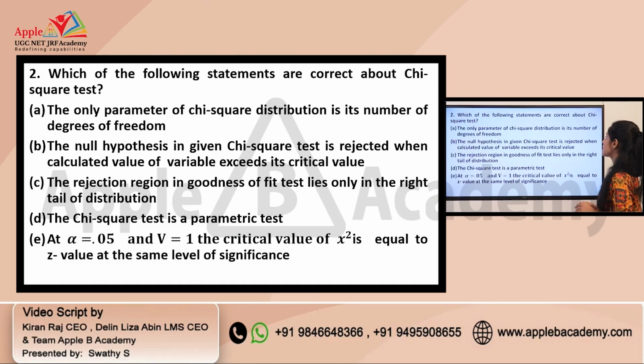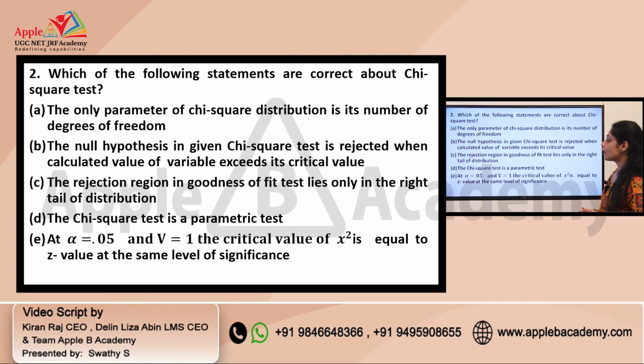Which of the following statements are correct about the chi-square test? This is actually from the area of statistics. Option A, the only parameter of chi-square distribution is its number of degrees of freedom. B, the null hypothesis is rejected when the calculated value of the chi-square variable exceeds its critical value. Option C, the rejection region in a goodness of fit test lies only in the right tail of the distribution.